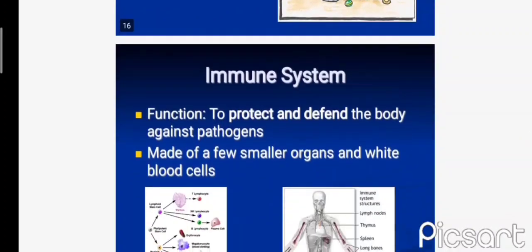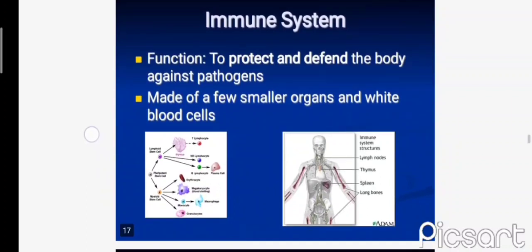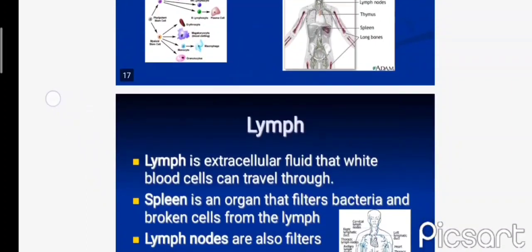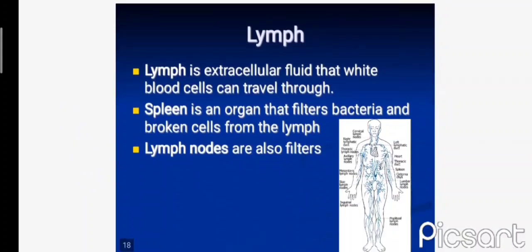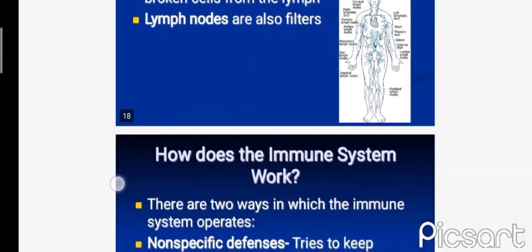The immune system functions to protect and defend the body against pathogens. It is made up of a few smaller organs and white blood cells. Now, what is lymph? Lymph is an extracellular fluid that white blood cells can travel through. The spleen is an organ that filters bacteria and broken cells from the lymph. Lymph nodes are also filters.